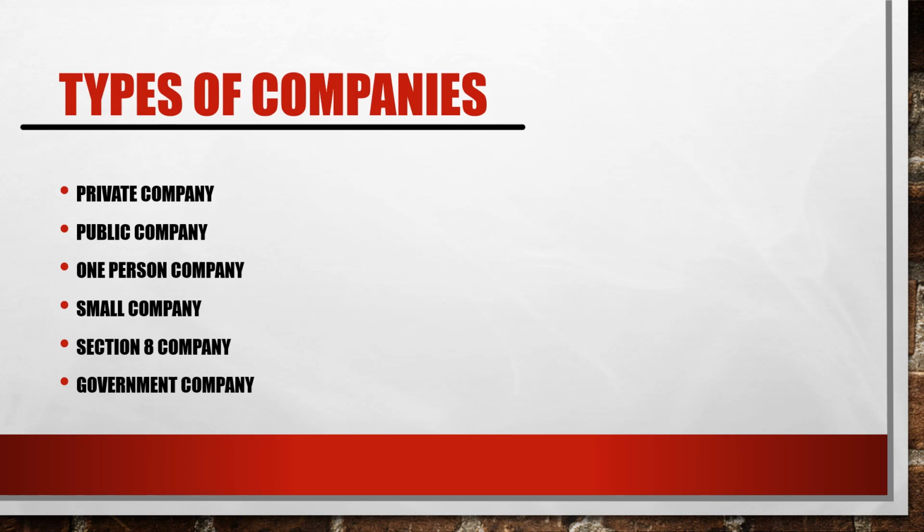And now a single person can open a company, which holds great applause for those people who do not want more persons in a company and want to run their company on their own, to start their business on their own. So a one person company is a very effective and a very good method.